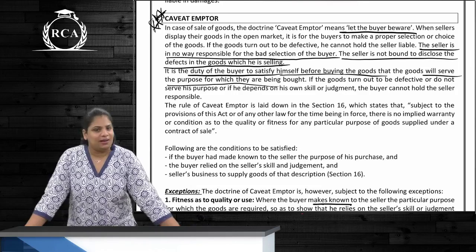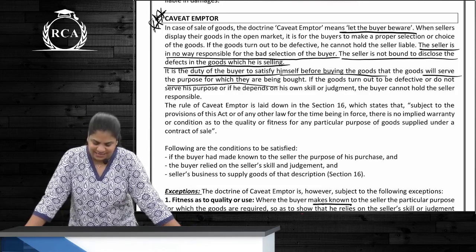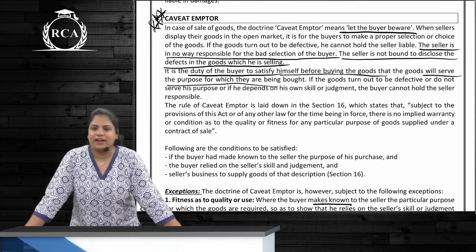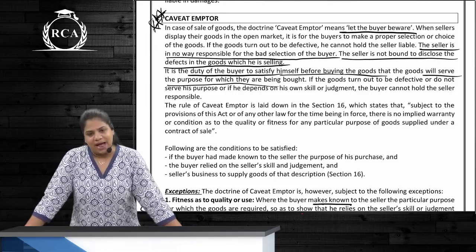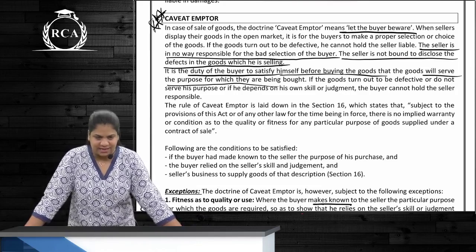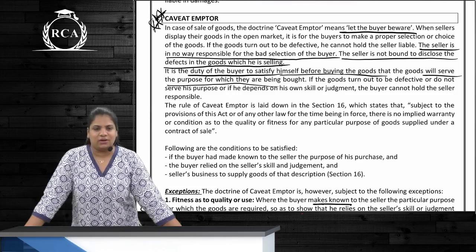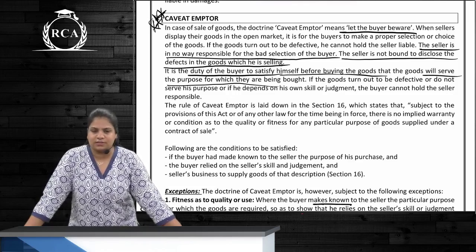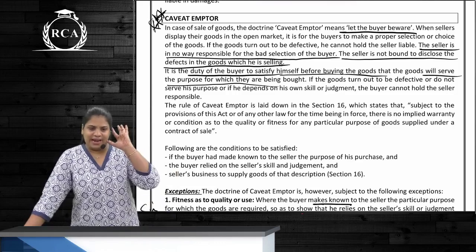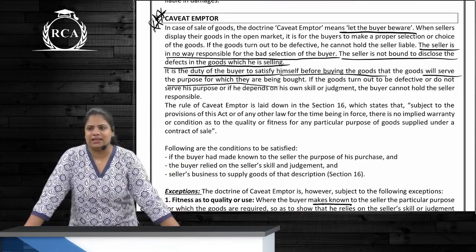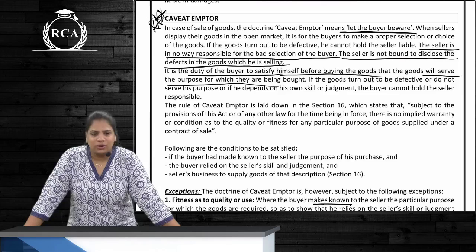First one is what? Let the buyer beware. That is correct. Next sentence is what? The seller is not responsible for bad selection of the buyer. Next is, the seller is not bound to disclose the defects in the goods which he is selling, correct? Does this align with the Contract Act as well? Yes or no? Yes, it does.